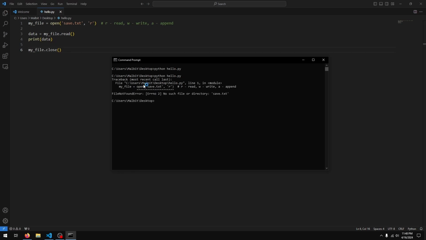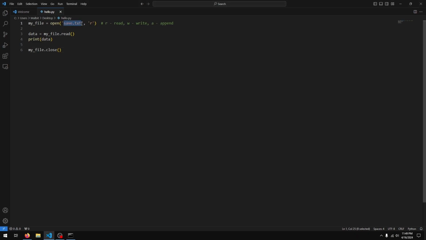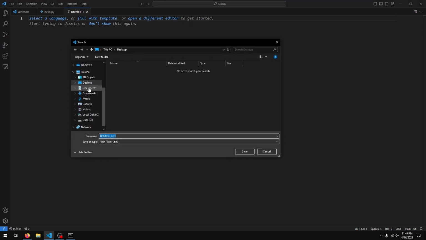you see it says it's pointing to open save.txt, and it says no such file or directory, save.txt. Basically there is no file called save.txt, so I need to create that. Since we are on the desktop and we didn't supply a path, the desktop is where it's going to be looking for the file. So I'm going to create a new file and save it on the desktop as save.txt.